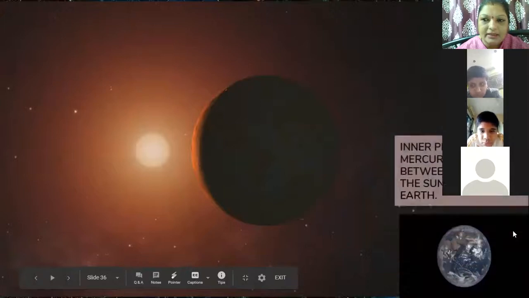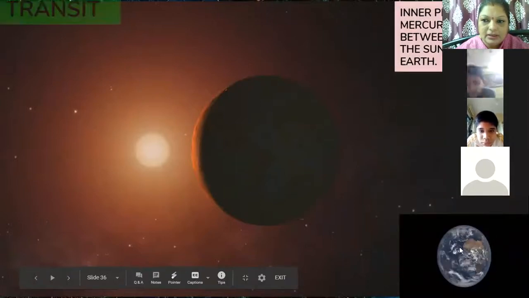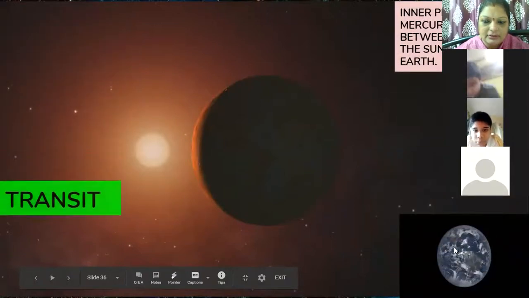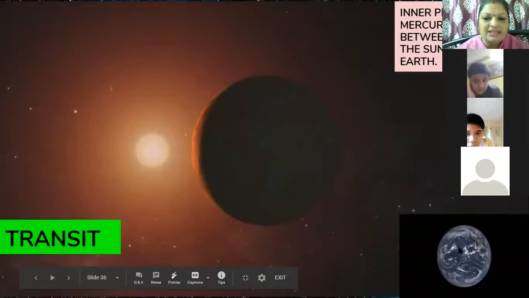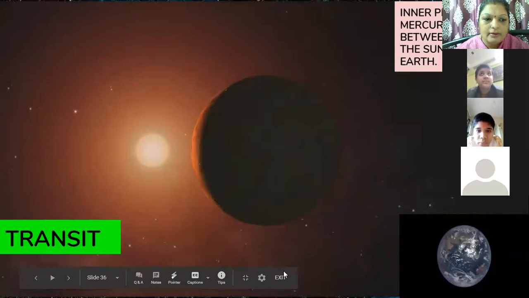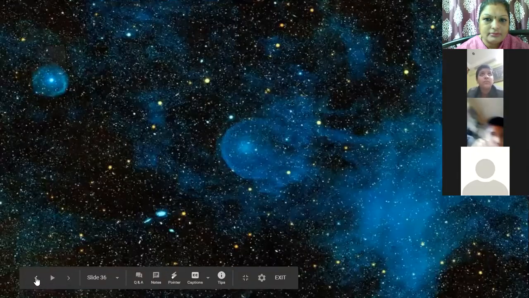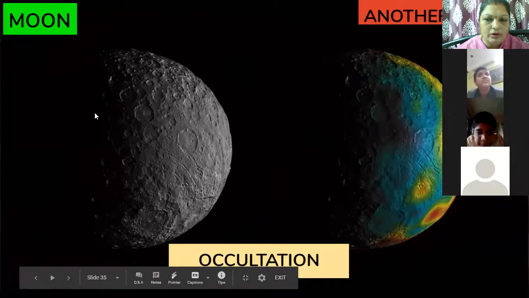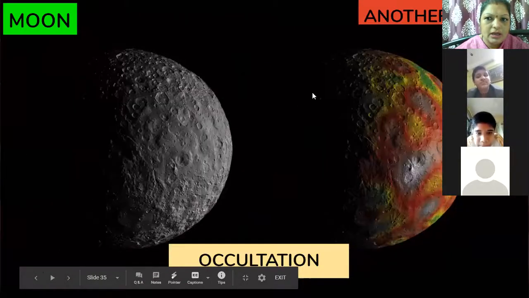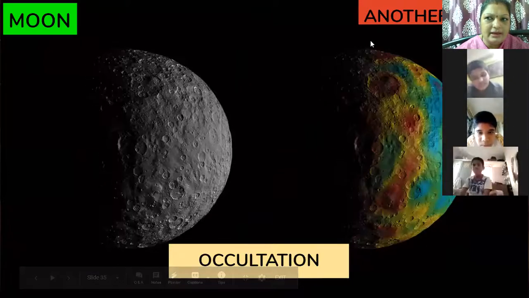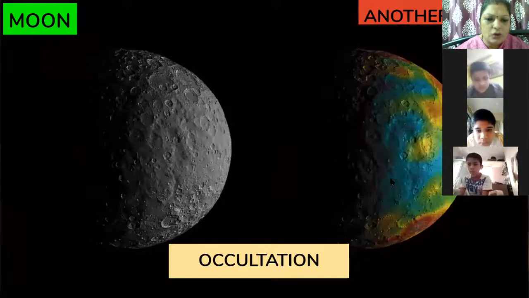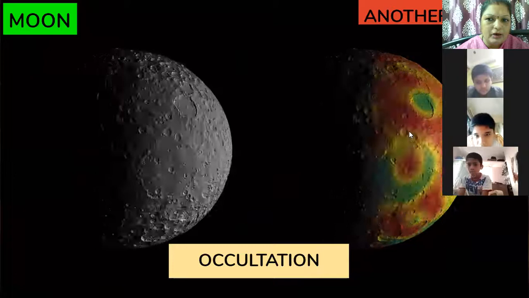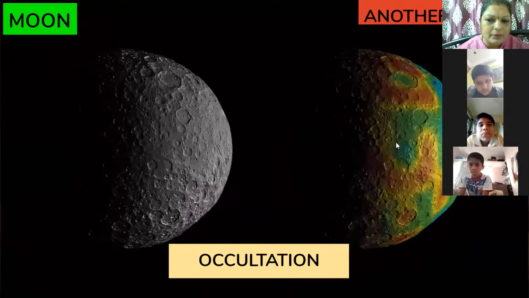See here. This is the earth. Remember, last we saw occultation. See, the moon is there and another planet is there. So a moon will come in between or any other planet will come in between.